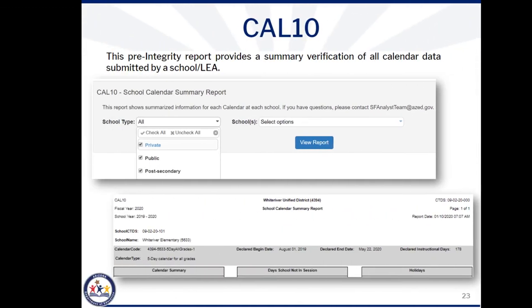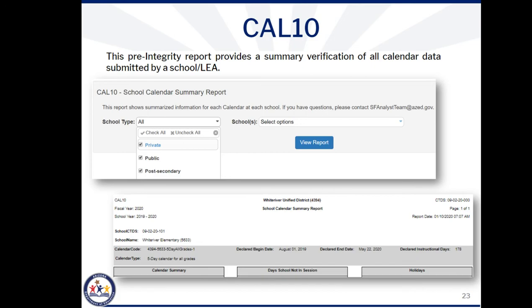The Cal 10 is again a pre-integrity summary report, and it shows all of the calendar data that has been submitted for all schools within the district or by particular school types. This report allows you to see a summary of the event descriptors, for example, breaks or holidays, the first and last days of instruction, the total number of instructional days, and days not in session with corresponding event descriptor, as well as the 40th day and 100th day for each submitted calendar. This report also includes the calendar code and the calendar type for each submitted calendar.